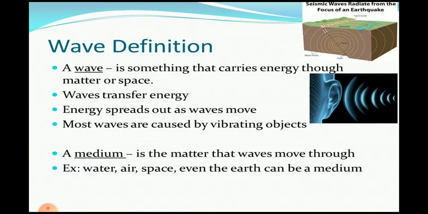Now, wave definitions. A wave is something that carries energy through matter and space. Energy is spread out as a wave motion. Most waves are caused by vibrating objects. What is a medium? It is the matter that waves move through. For example, water is a medium and air is a medium. Even the earth can be a medium.